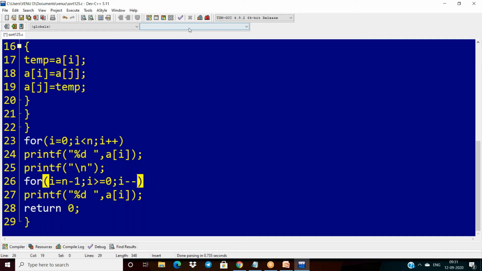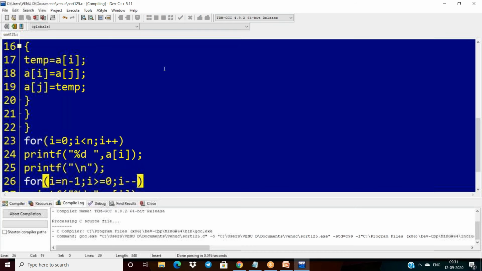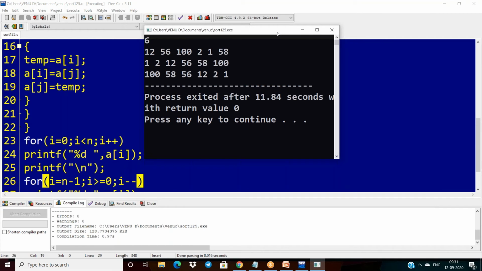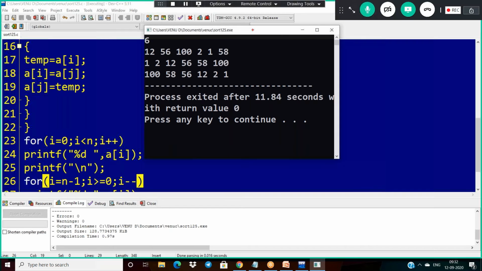Okay, then see the output. If I am giving 6, 12, 56, 100, 2, 1, 58, what do you get here? This is my input, and you will get all the elements in ascending order. And here the descending order: 100, 58, 56, 12, 2, 1. In this way, you will get descending order also.